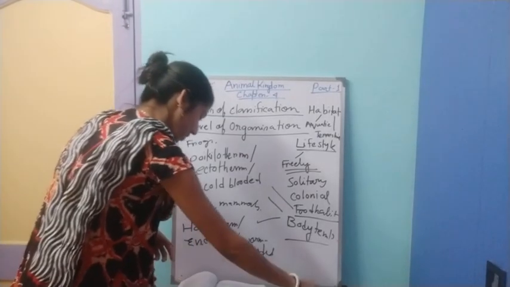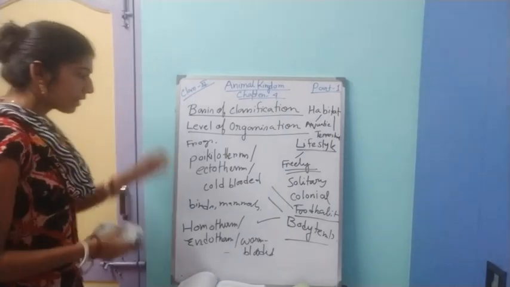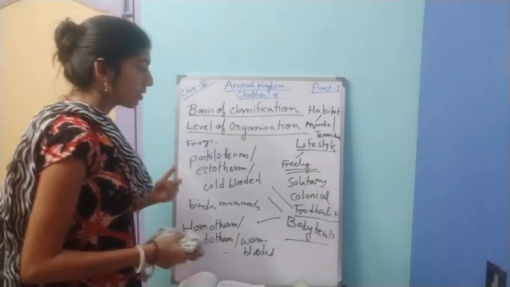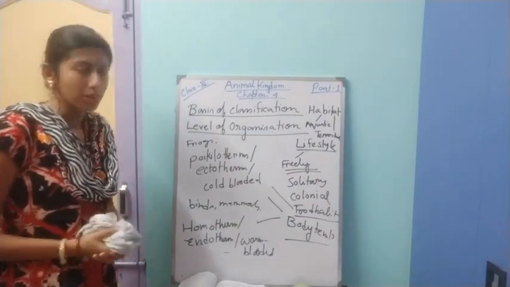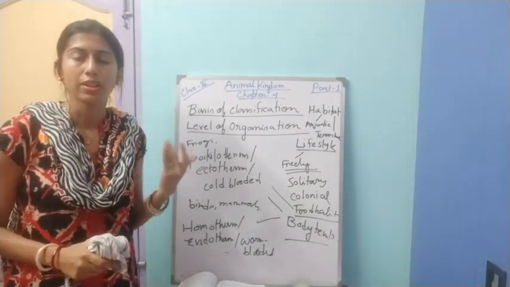Now if we consider what type of excretory material they release, animals can be divided into three types.